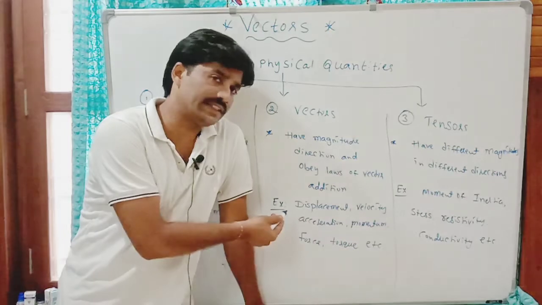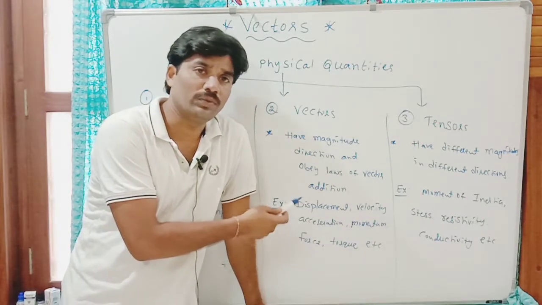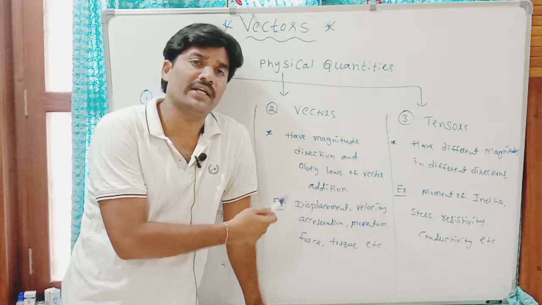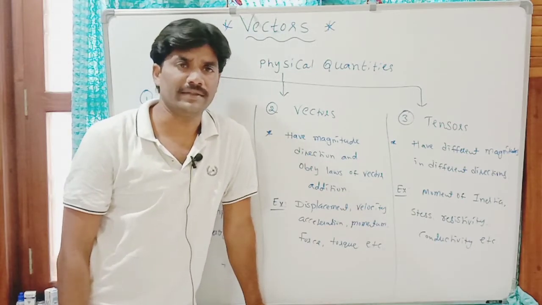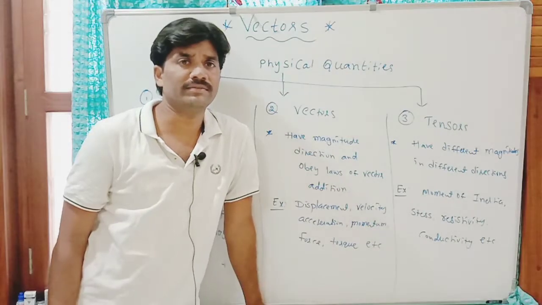You can see the examples for vectors: displacement, velocity, acceleration, momentum, force, torque, angular momentum. There are so many vectors. Clear?